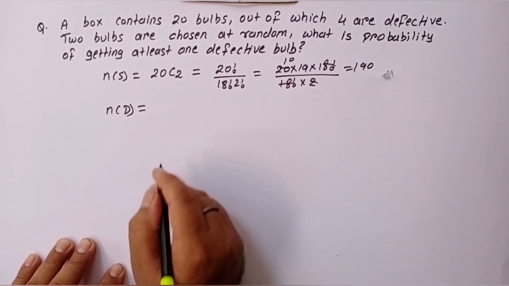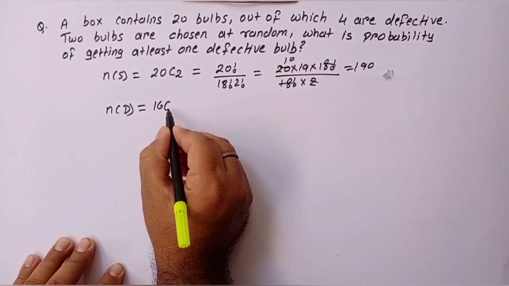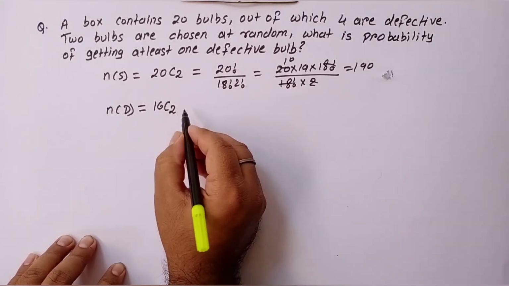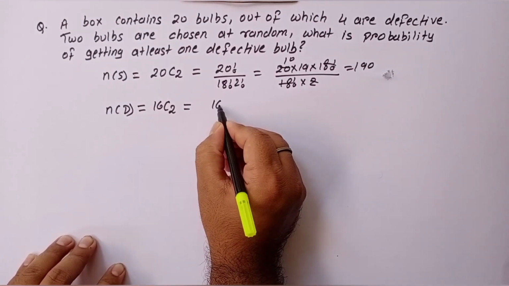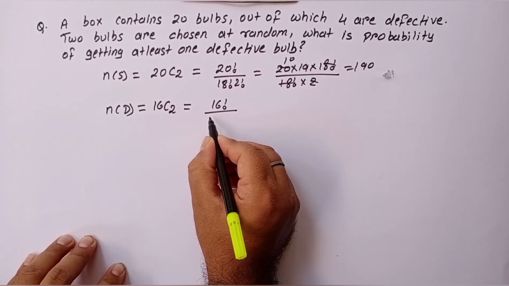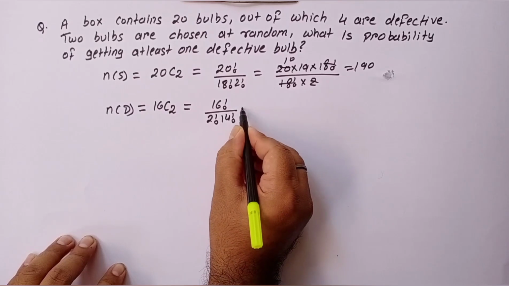It means 16 bulbs are non-defective. Out of 16 non-defective bulbs, 2 bulbs can be selected in 16C2 ways, that is 16 factorial divided by 2 factorial into 14 factorial.